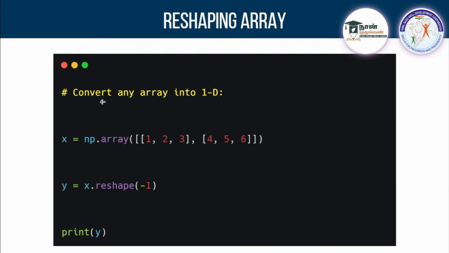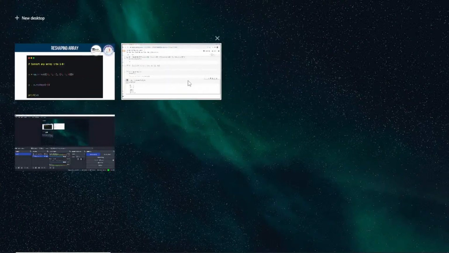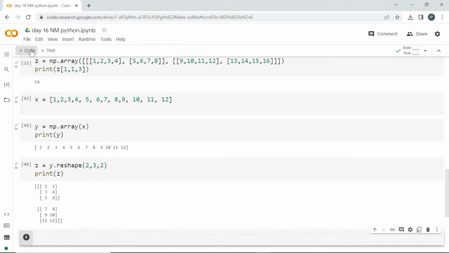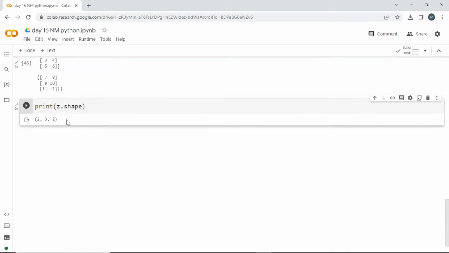So next I'll tell you how to convert any array into 1 dimension. Whether it is a 3D array or 2D array or whatever it may be, if you want to convert it into a 1 dimension array, you can do this: -1. It is going to reshape everything into 1 dimension array. So here I think we are having a 3D array, right? Now z is a 3D array. You can go and check the shape of it. z dot shape. So it is a 3D array which we have set.